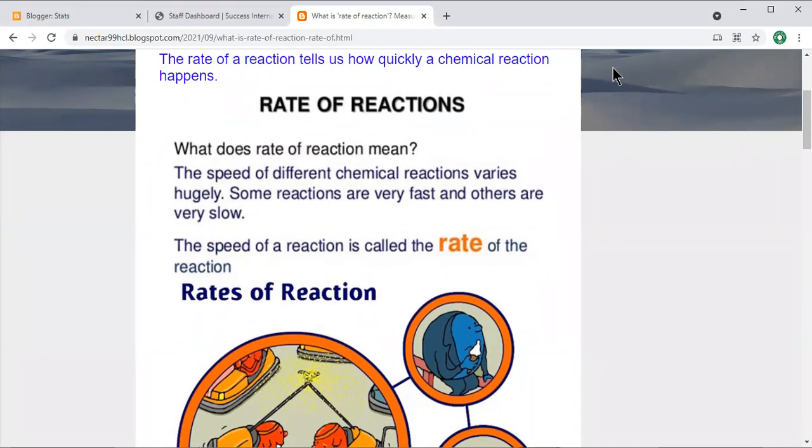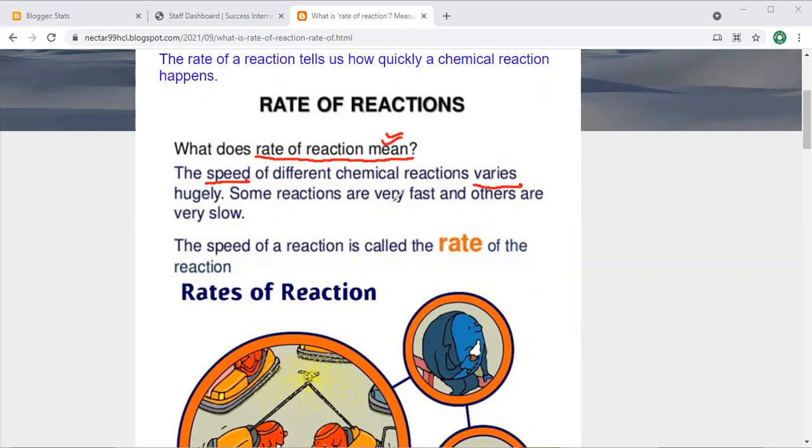Okay, so now let's see this definition in detail: what does the rate of reaction mean? The speed of different chemical reactions varies. If you remember, I told you first about the speed. Varies means change. It's different for each one.